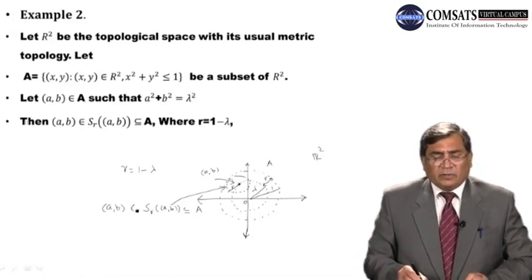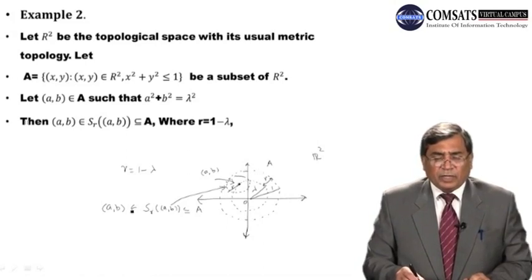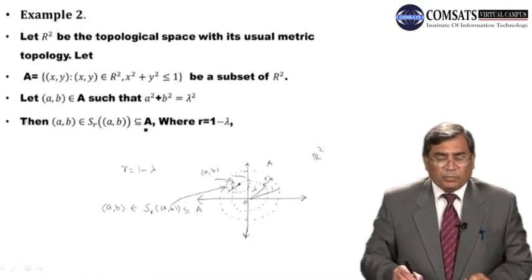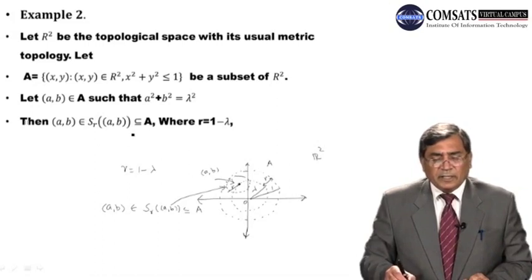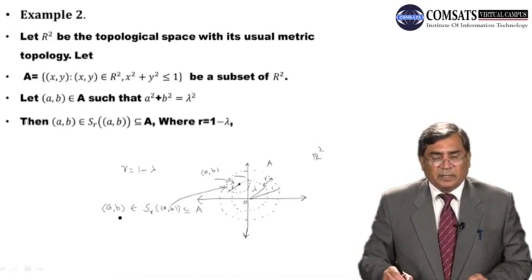So for any point of A, we can find an open sphere which is contained in A. If this happens, it means corresponding to every point of the open sphere, we can find a neighborhood contained in A. And this implies that each point which is inside the open sphere is an interior point of this set A.